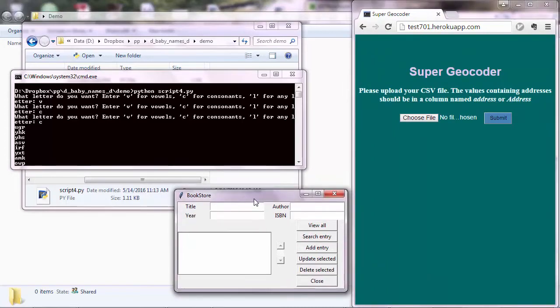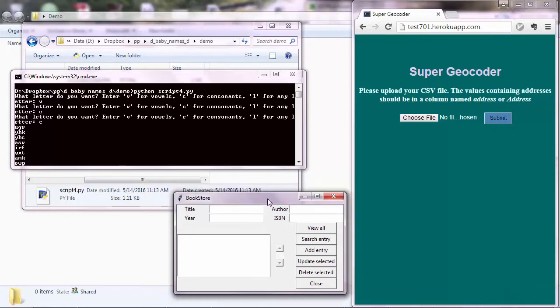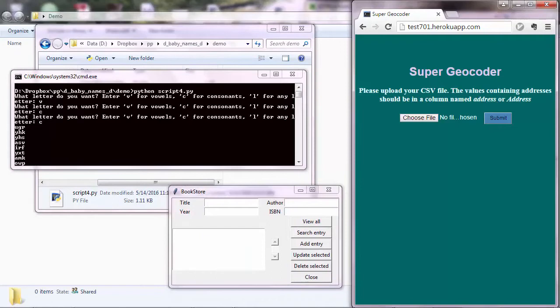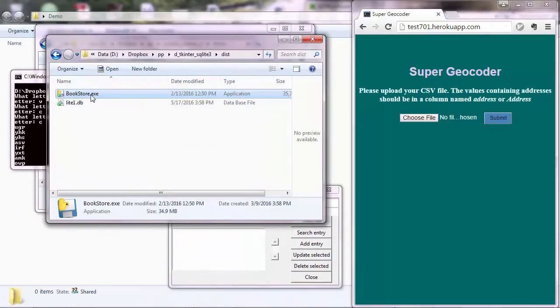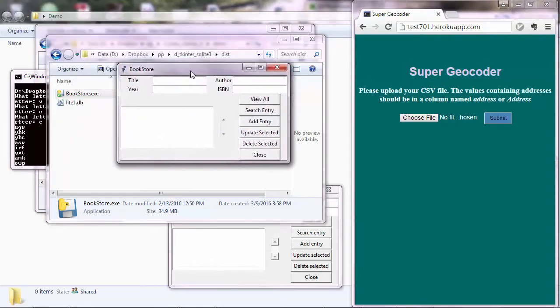Well, you'd use that if you just want to distribute your program to a specific number of users. Let's say you work in a company and you want to build a program for the employees of the company to do specific tasks. And so you could build this program, and it's possible to create an executable file out of your Python program. This particular one is a .exe file for Windows. It runs on Windows as a standalone program, but you can also create .app files for Mac computers. And yeah, then the user doesn't need to have Python installed. They will simply execute that .exe file, and they can use the application.